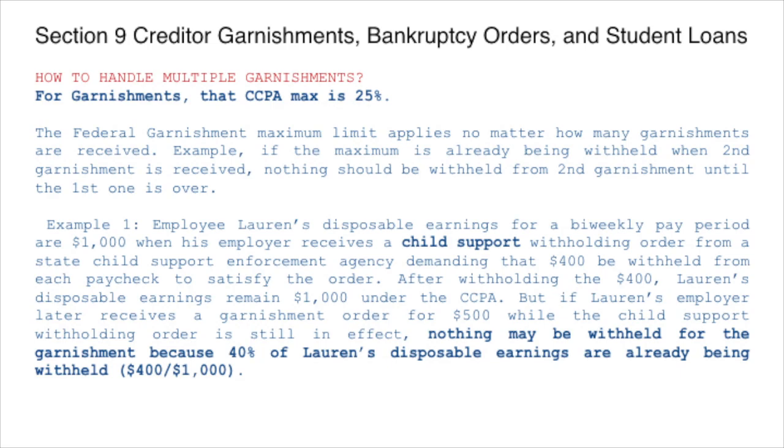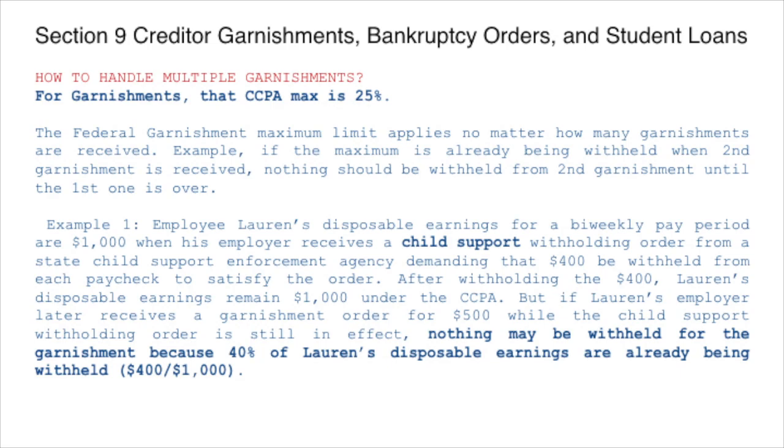Because for disposable earnings, we only deduct mandatory deductions required by law, and a child support order is not a mandatory deduction. So 40% of disposable earnings were going towards the child support order when the employer received a garnishment order for $500. In that case, nothing will be withheld for the garnishment because 40% of Lawrence's disposable earnings are already being withheld for the child support order.